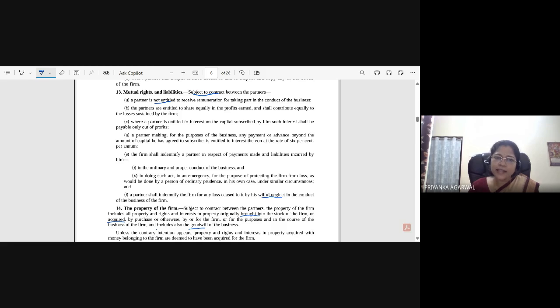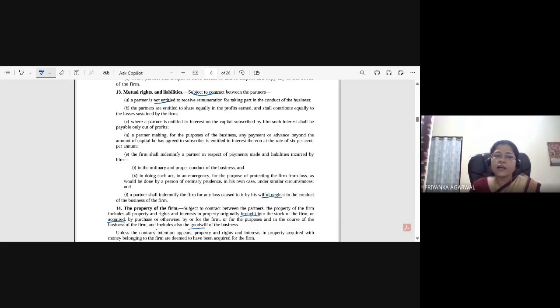That's why it is mentioned that, subject to a contract between the partners, a partner is not entitled to receive remuneration for taking part in the conduct of the business, but they are entitled to share the profit of the business, right? Which we have discussed. However, why is it mentioned as subject to contract? It means that by contract, they can even assign themselves remuneration.